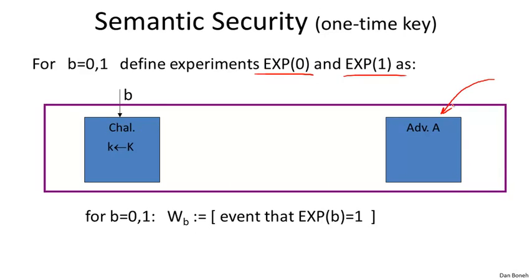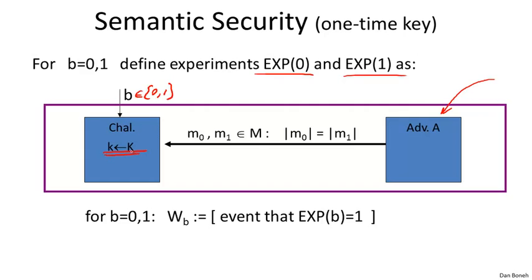And then the challenger does the following. So really we have two challengers, but the challengers are so similar that we can just describe them as a single challenger that in one case takes as input the bit set to 0, and the other case takes as input the bit set to 1. And let me show you what these challengers do. The first thing the challenger is going to do is pick a random key, and then the adversary basically is going to output two messages M0 and M1. Okay, so this is an explicit pair of messages that the attacker wants to be challenged on.